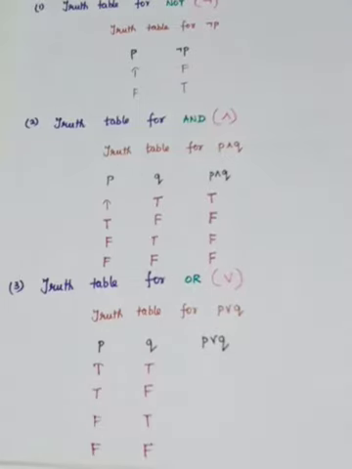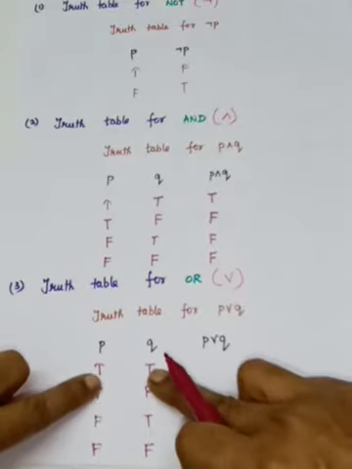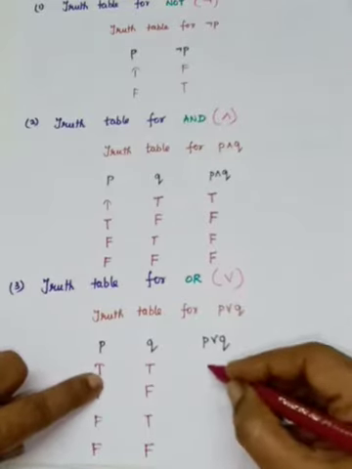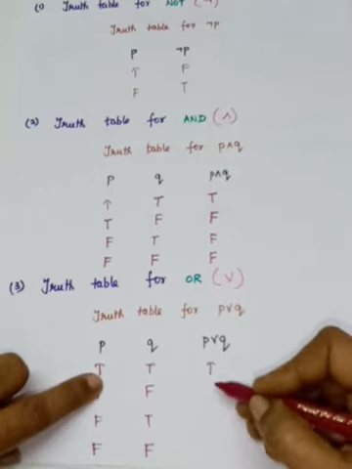P or Q means if either P is true or Q is true or both are true, it is true. So three cases. See the first one here, P and Q both are true, so P or Q is true.